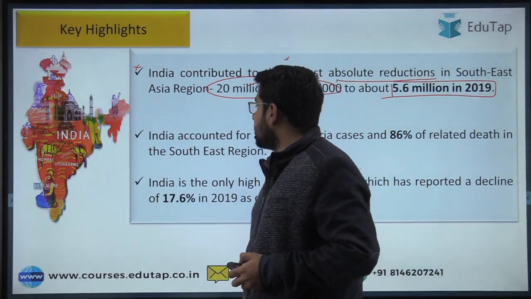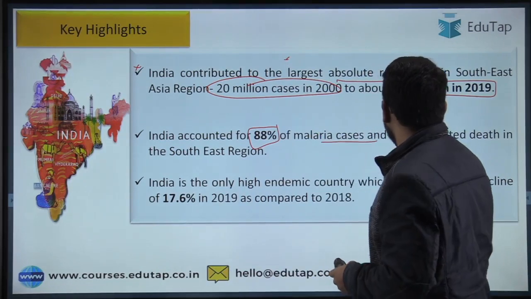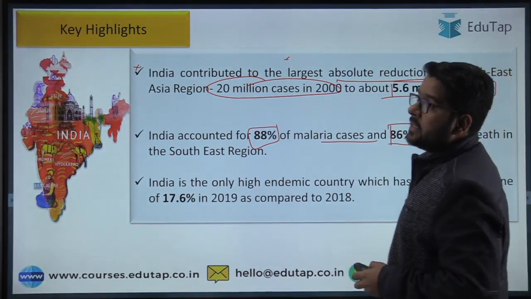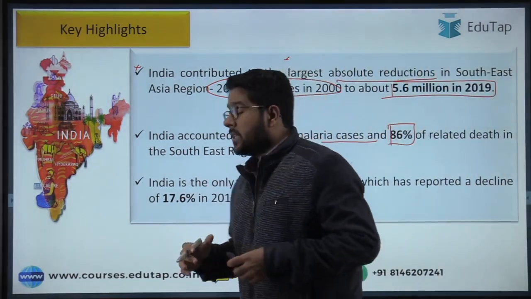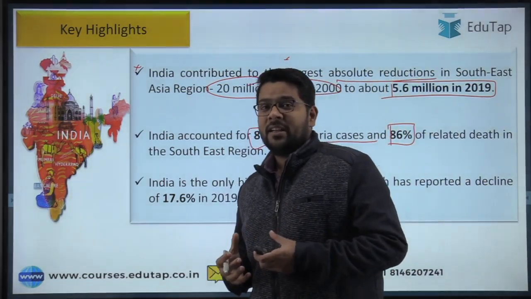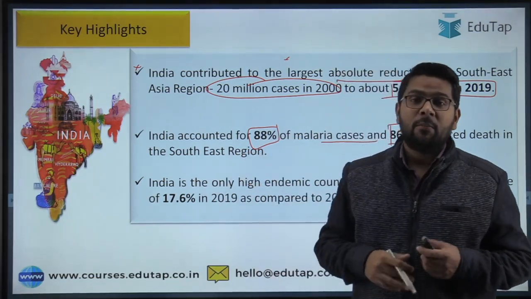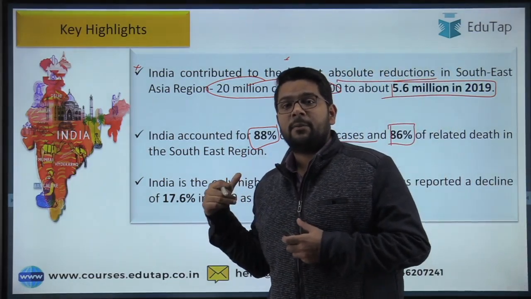The second point is that India accounted for 88% of malaria cases and 86% of malaria deaths in the southeastern region. So India is still contributing a lot to the southeastern region in terms of the prevalence of the disease as well as deaths. Almost 88% of the number of cases and 86% of the number of deaths.